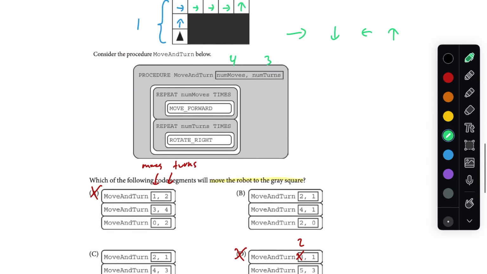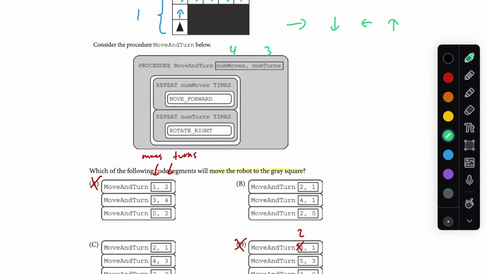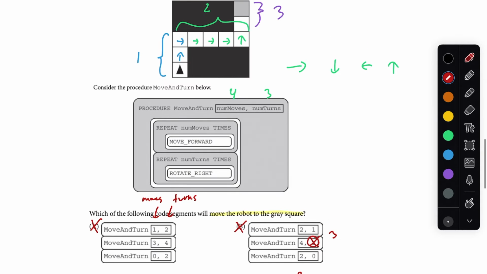So let's go through the rest of our answers and see if we can eliminate any of them. It looks like with B, we have 1 as the number of turns instead of 3. So this should be 3. You might have selected this answer if you didn't notice that we're rotating right instead of rotating left.